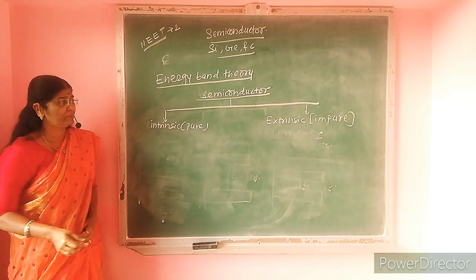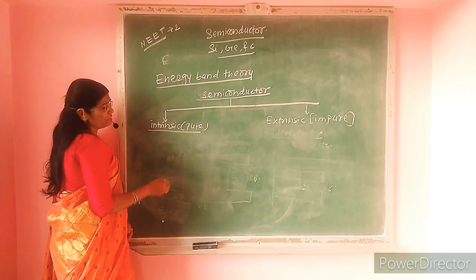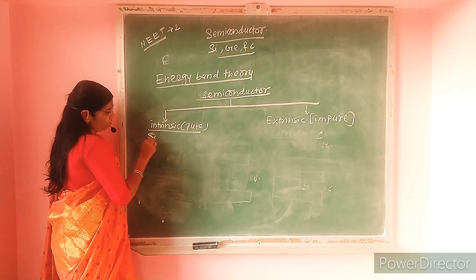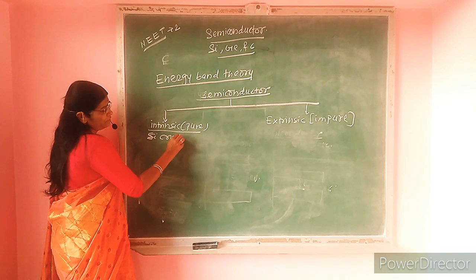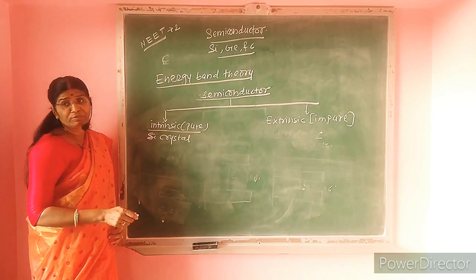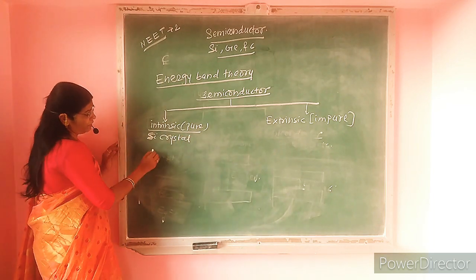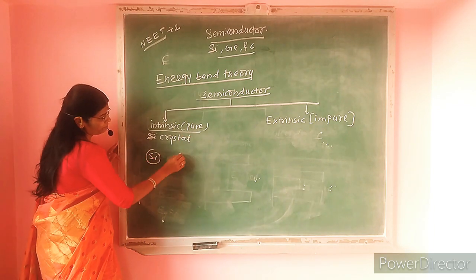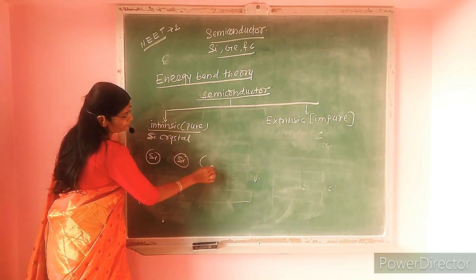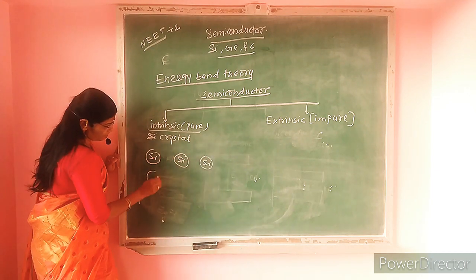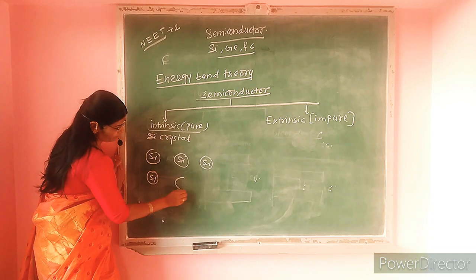Now we have to consider a silicon crystal. What is meant by silicon crystal? The number of atoms of silicon, they are orderly arranged in such a manner that this is known as silicon crystal.